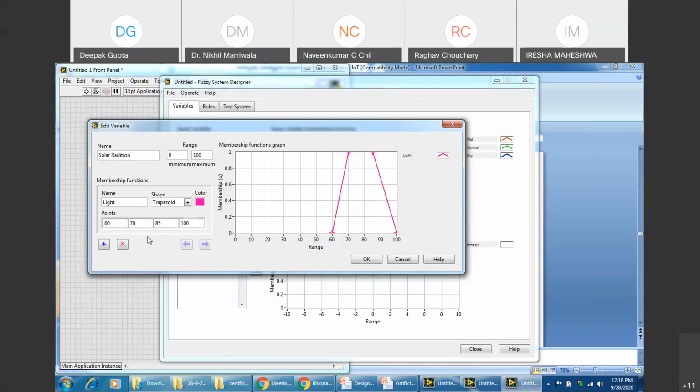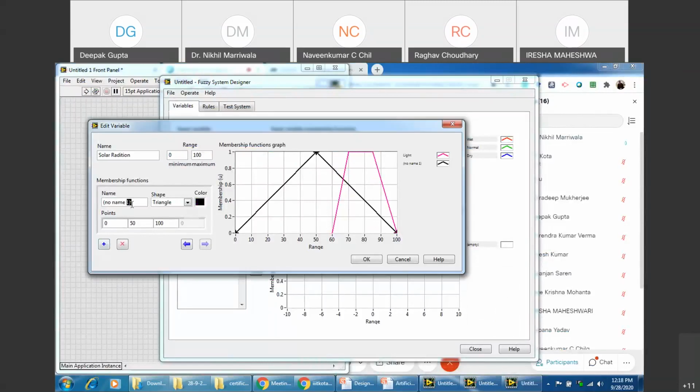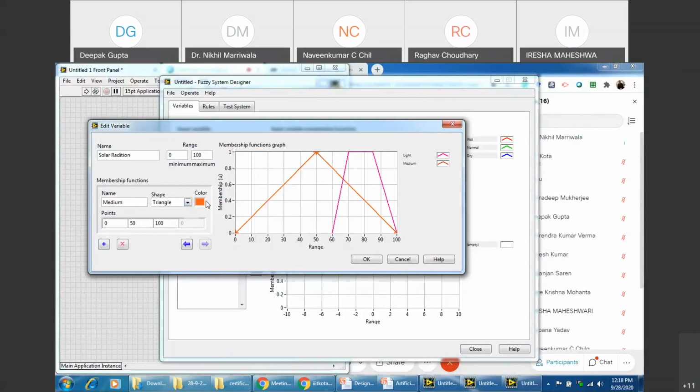Right, so I've taken a light for this function. The next part is, again, you need to see light, medium, and dark. So medium means... I should use it, right? Say we start with an 80, 60, and 40. Right? And then dark.